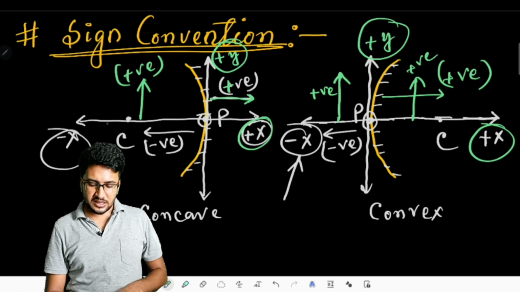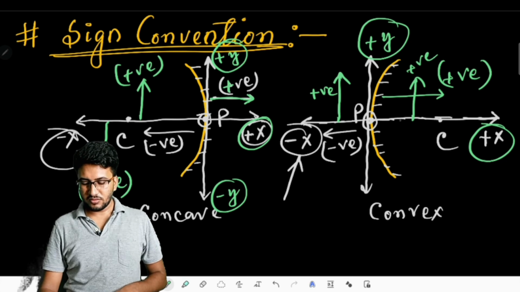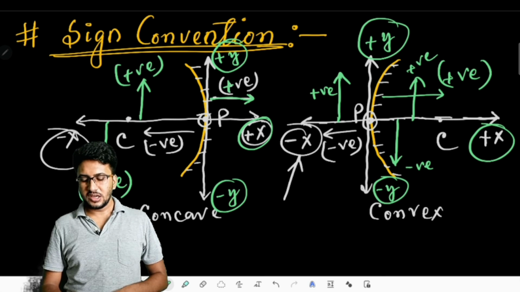And if we take any distances in the negative y-axis direction, those will be taken as negative, because we are moving towards the negative y-axis.